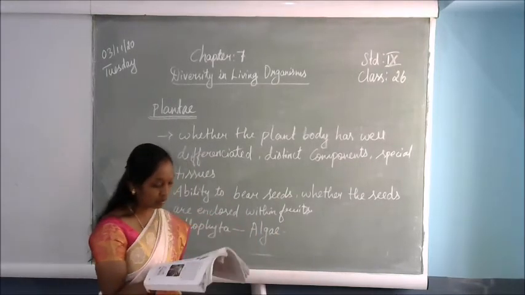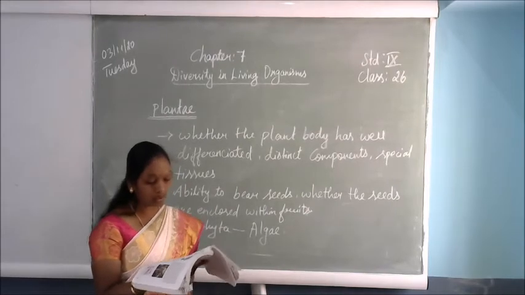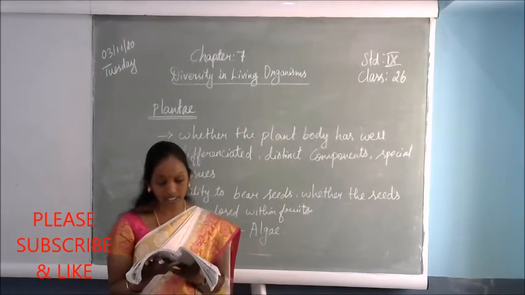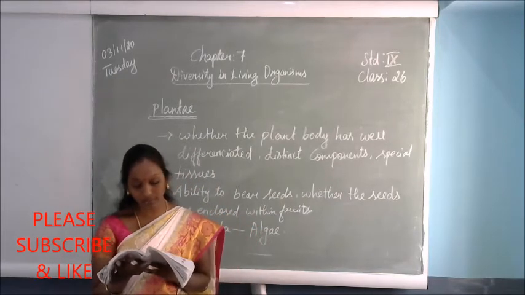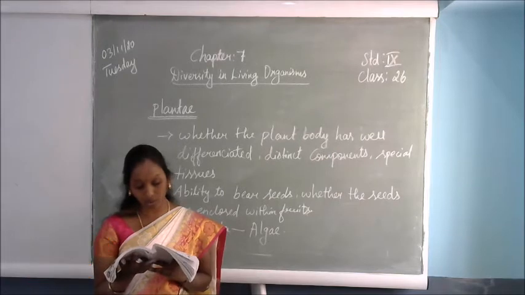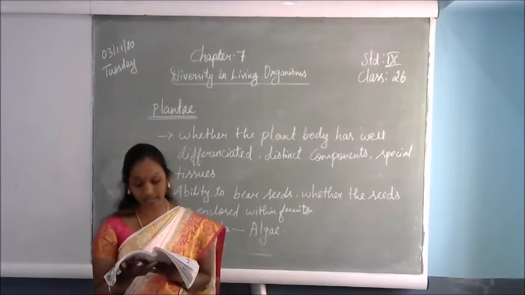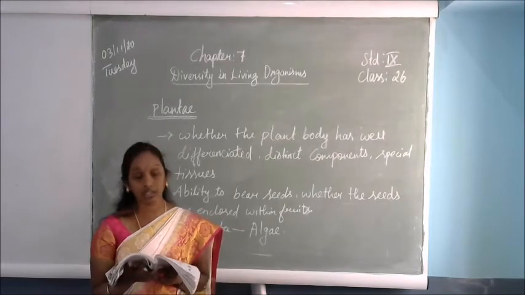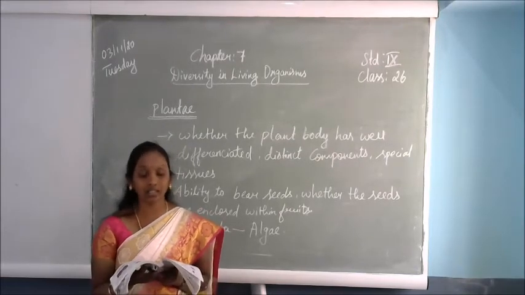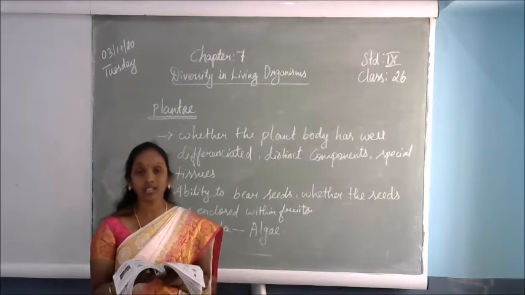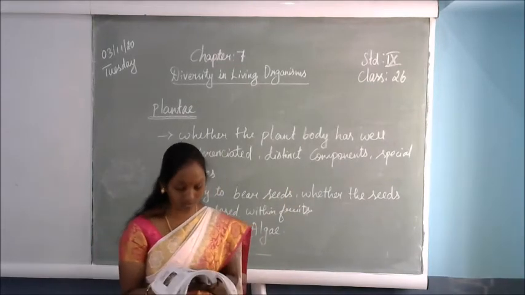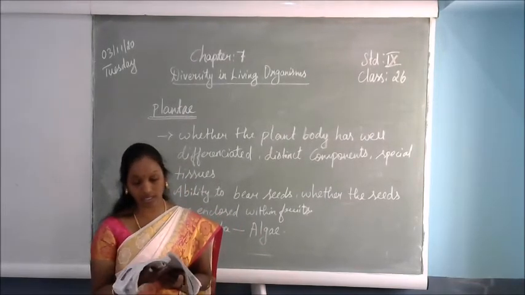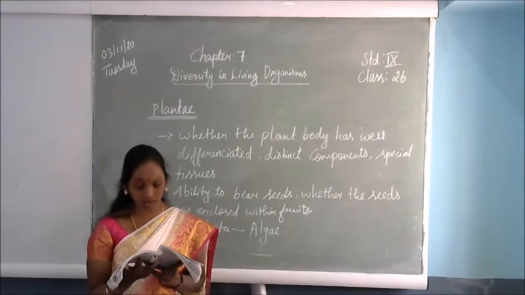Next we are going to discuss the Pteridophyta. In this group, the plant body is differentiated into root, stems and leaves, and has specialized tissues for the conduction of water and other substances from one part of the plant body to another. So here in the Pteridophyta also, well-defined body structures are present. We can see clearly the roots, stem, leaves and special tissues. Some examples are Marsilea, ferns and horsetail. All these example structures are given in your textbook.